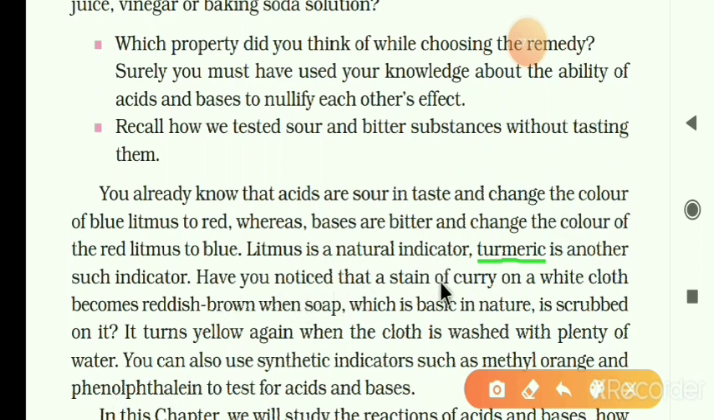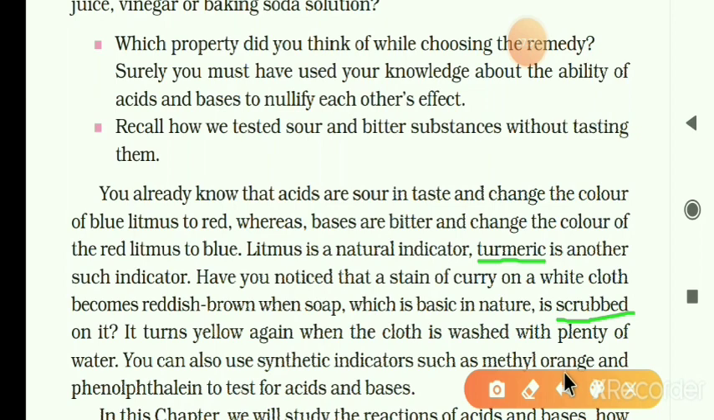Have you noticed that a stain or mark of curry or sabji, when it falls on a white cloth, becomes reddish brown when you apply soap? Soap contains base. When you scrub the stain of curry hard, scrubbed meaning rubbed hard, it turns reddish brown because the soap is basic in nature.